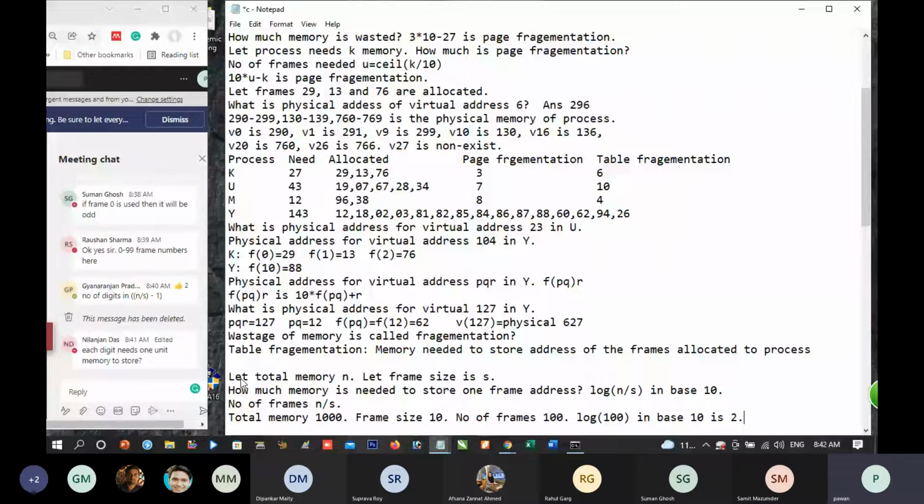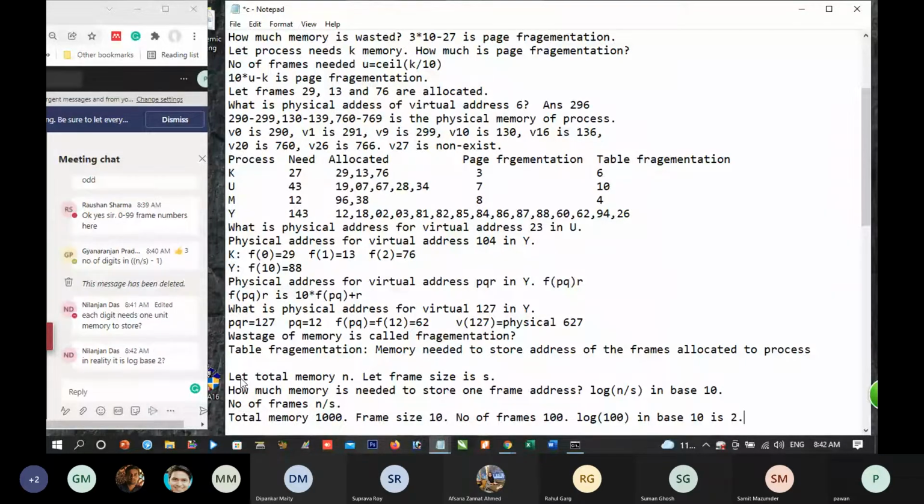Technically speaking, everything is done in binary. And everything comes in terms of number of bits. Is it correct? Yes. What is the problem? That is correct. But for the time being, let us forget about it. Yes, everything, all addresses are in binary. In reality, whatever you have written is correct. And total memory will not be 1000. Total memory will be 1024.